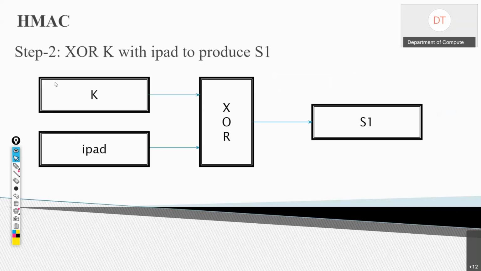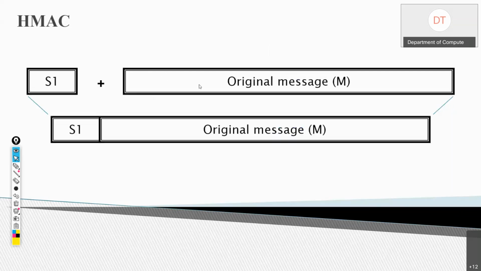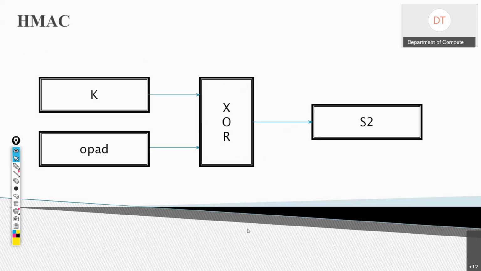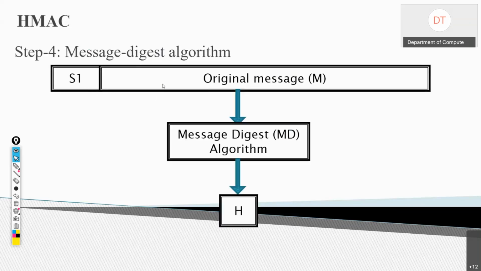All right. So now the next step: we have S1 with us. So we will append the original message to S1. So this is the final generated input. This input, S1 and the original message M, is fed into a message digest algorithm to generate H. This algorithm could be MD5, it could be SHA-1, or any other message digest algorithm, and we will get H. So the message digest algorithm is applied on S1 plus M.